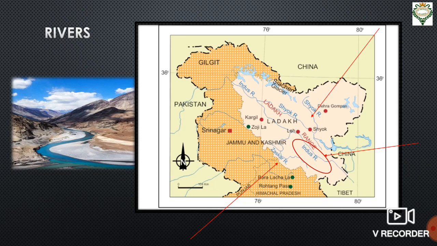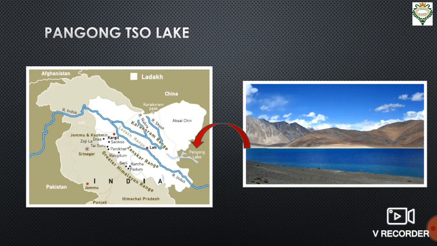And another interesting physical feature of Ladakh is Pangong Lake. Now, this is a huge lake that extends even to China. As you can see in the map, the portion of the lake which is inside that white portion is in Ladakh, and the rest extends to China. It's a huge lake that is present over here.